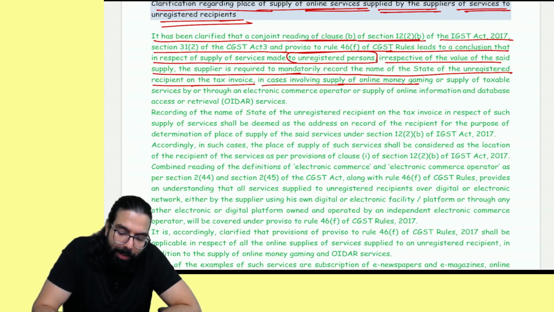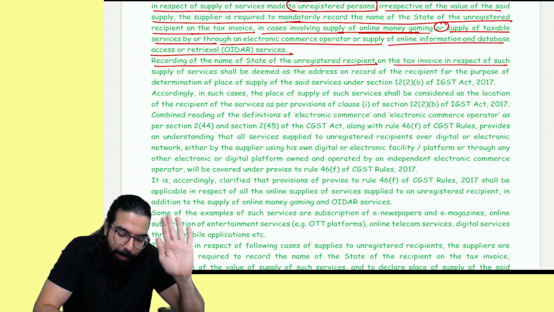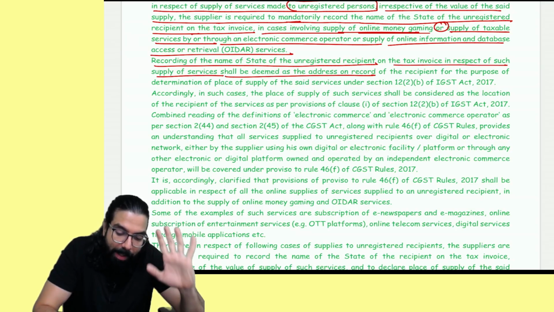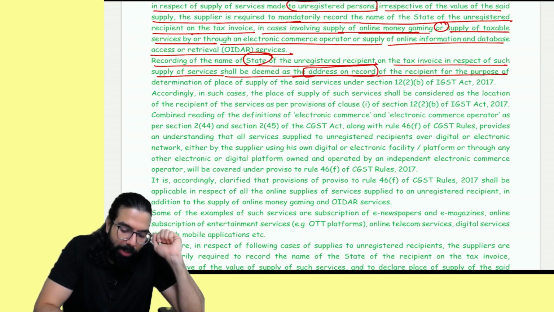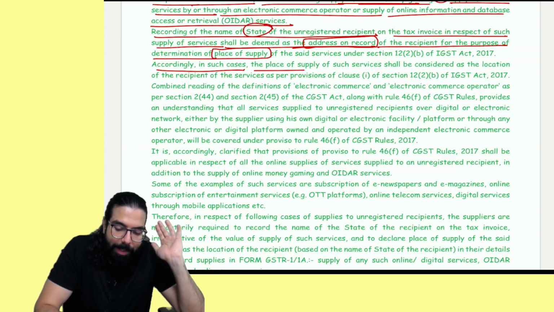In case involving online money gaming or supply of taxable services by or through e-commerce or OIDR services, recording of the name of the state of the unregistered person on the tax invoice in respect of such supply shall be deemed as recording. You just have to record the name of the state, and it will be deemed as address on record of the recipient for the purpose of determination of place of supply. Accordingly, in such case, the place of supply of services shall be considered as the location of recipient of such service.